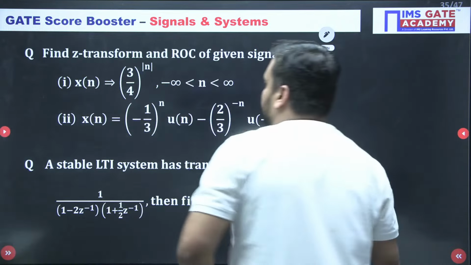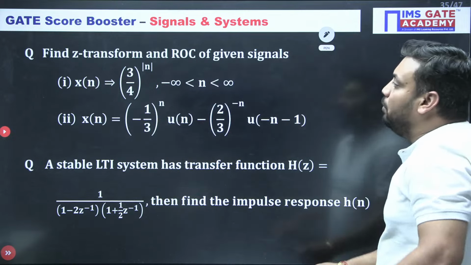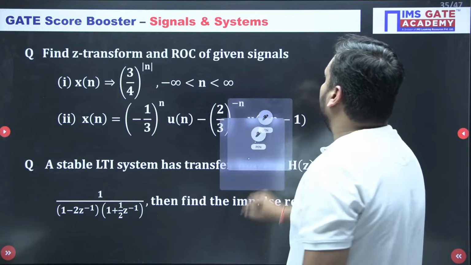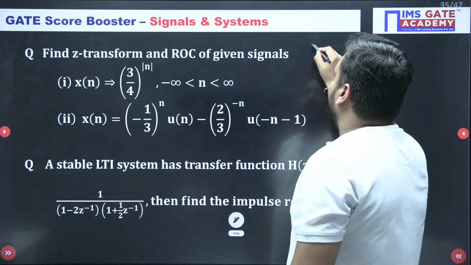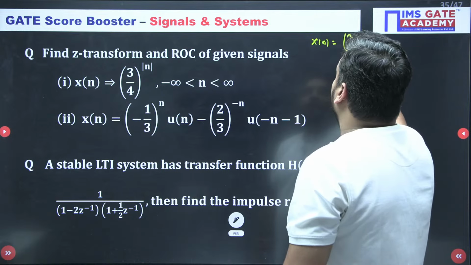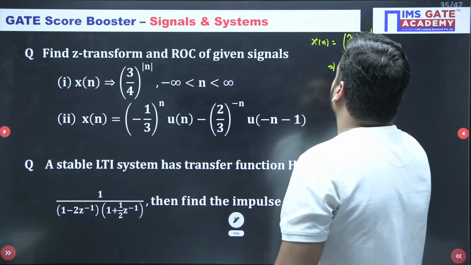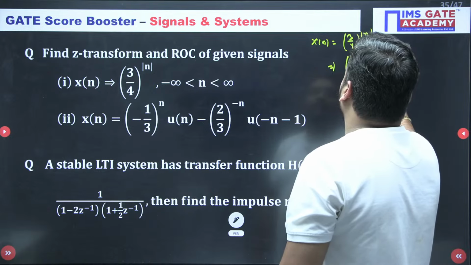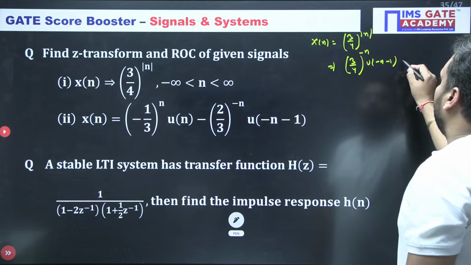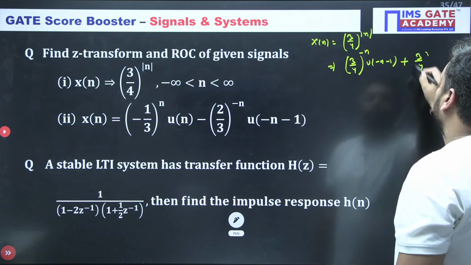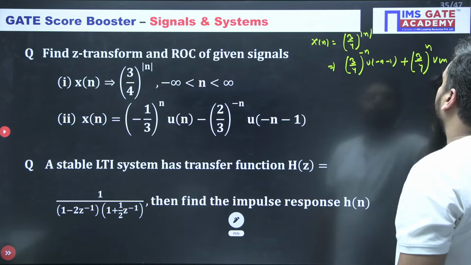ये बताइए ना. Z transform of 3/4 की power mod of n. अच्छा, asking the Z transform of this. Do you know, can I write student x of n as 3/4 की power mod of n? So don't you think you can write like this, 3/4 की power minus n u of minus n minus 1? I hope you agree with me. And plus, I am just splitting the limit. And you can write also 3/4 की power n u of n.